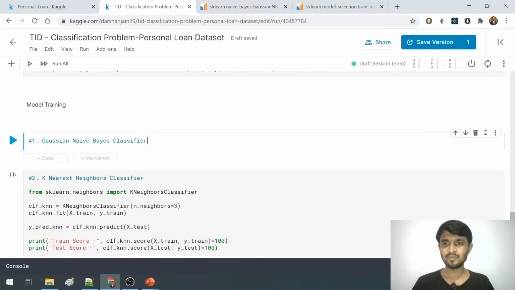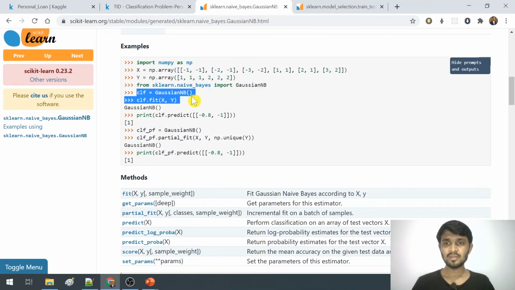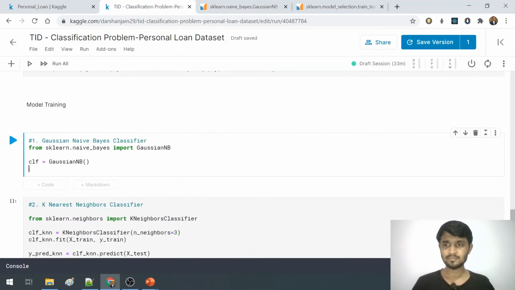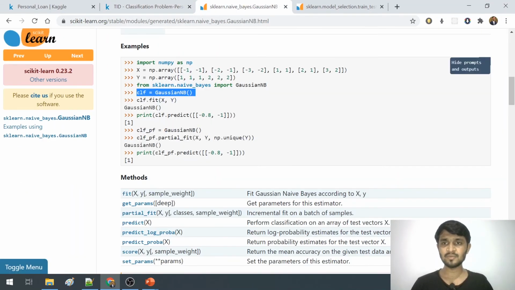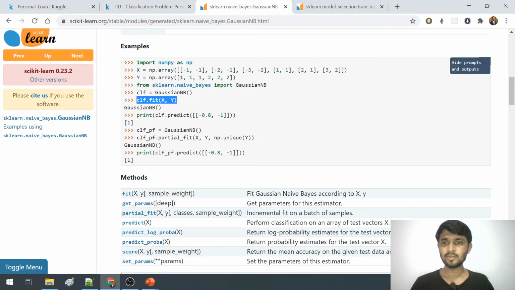So firstly we will be importing the library, and then we will create a classifier here. So we will name the classifier classifier Gaussian naive Bayes, and then we will follow the steps given here. So we will fit the classifier. So let me change the name, and then we need to do the predictions.